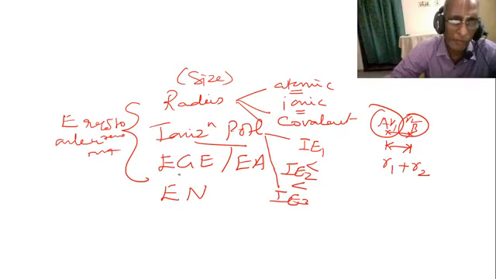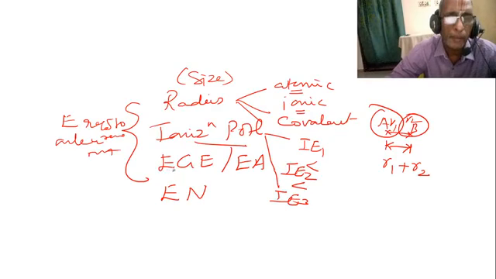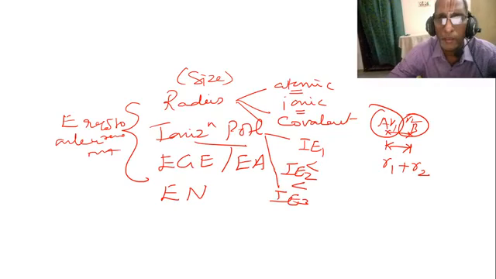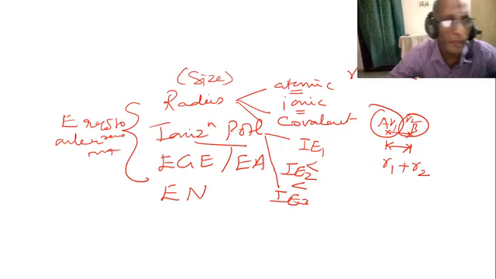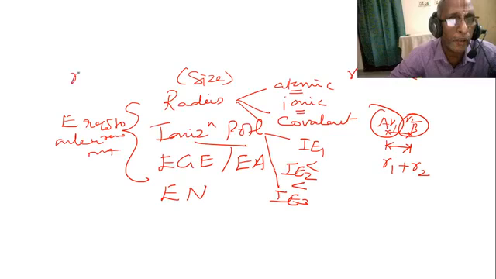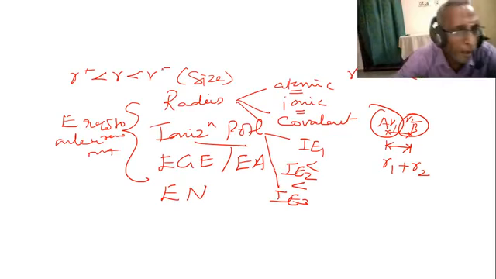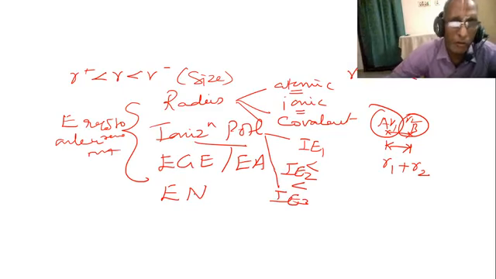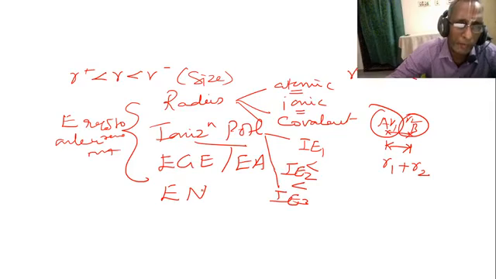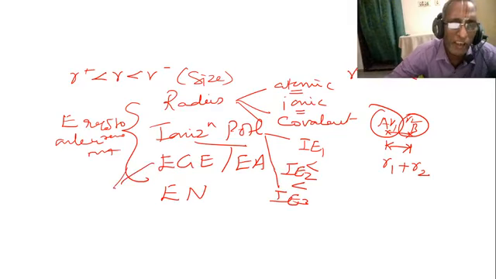Even if you supply it, the atom will decompose and it will not lose its electron. Here, first ionization potential is lower, second ionization potential is medium, third is highest. In the case of radius, the radius of the cation is smallest, the radius of the neutral atom is medium, and the radius of the anion is maximum. That we have studied. You will see the trend a bit later. At present, let us revise the definitions.